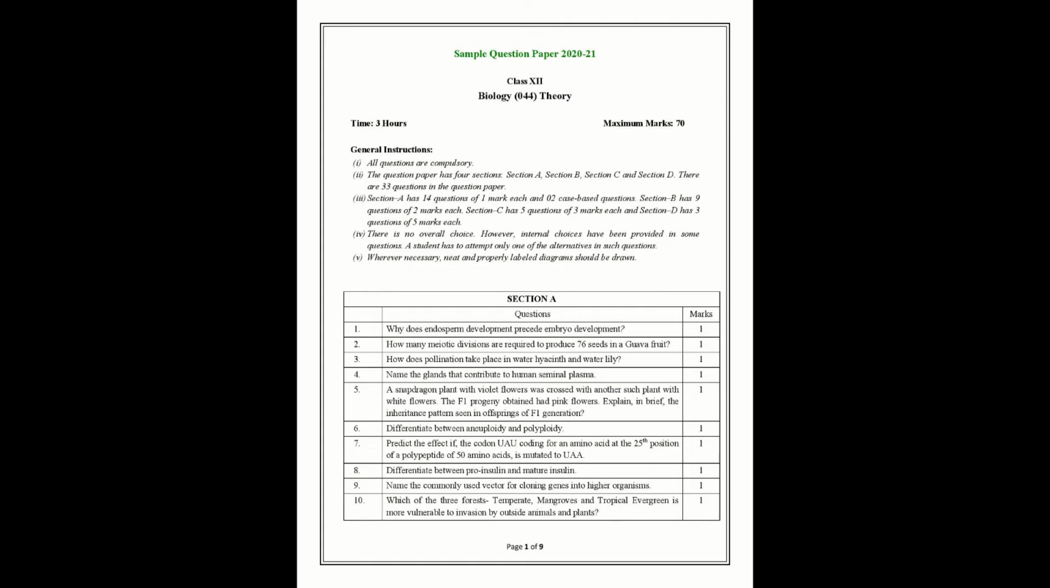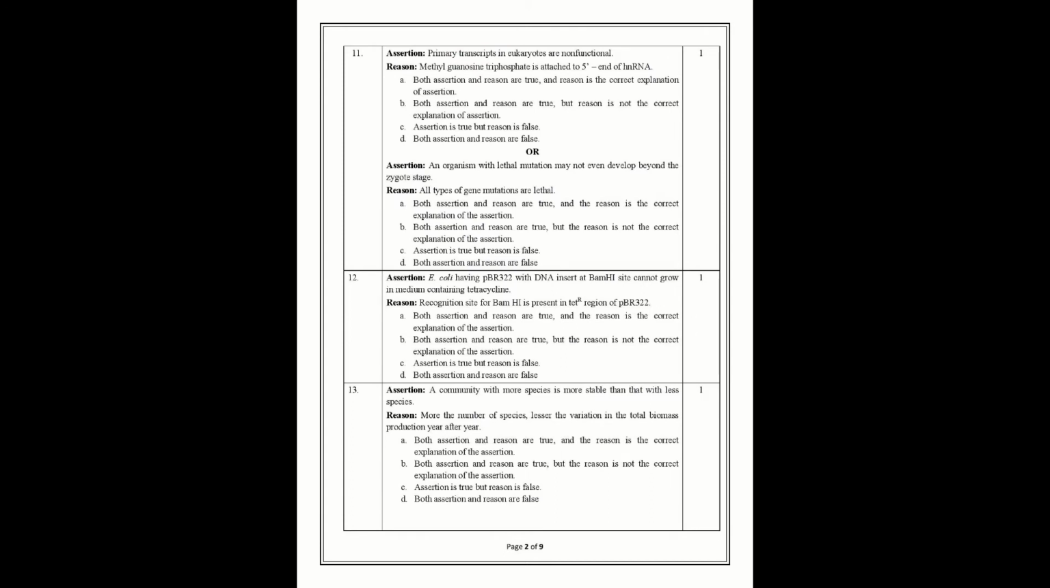Now in the previous year, section A consisted of 5 multiple choice questions, whereas this year section A has a total of 14 questions of 1 mark each. So as you can see, in section A the multiple choice questions have been completely omitted and the board has experimented with assertion and reason based questions this time. In my next video, I will be discussing in detail these assertion and reason based questions.